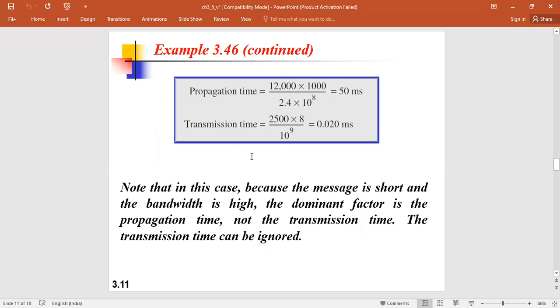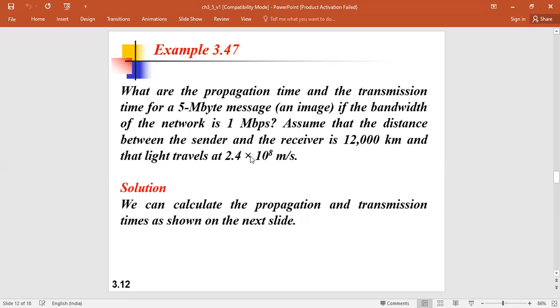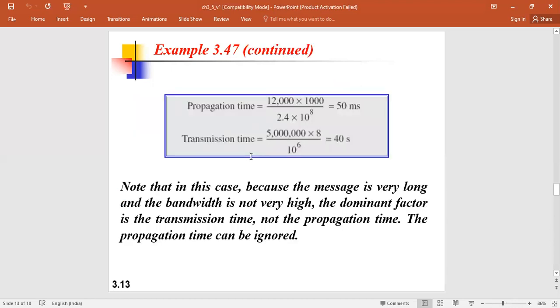Here you can see that the message is short and the bandwidth is high. The dominant factor is the propagation time, not the transmission time. So transmission time can be ignored, because it is small and negligible. This is another problem, so you just go through this. The same thing is there.